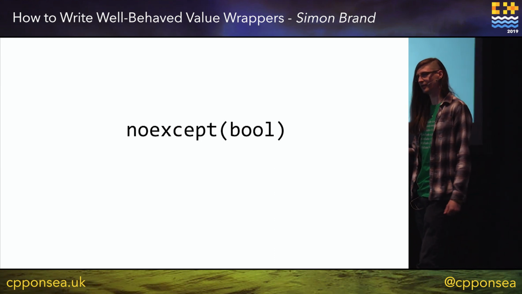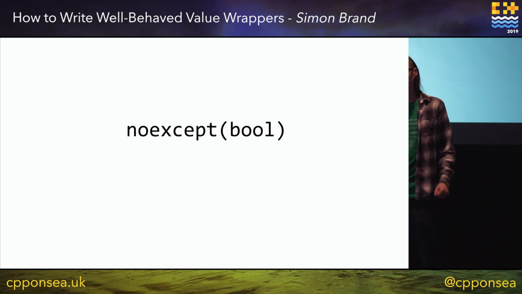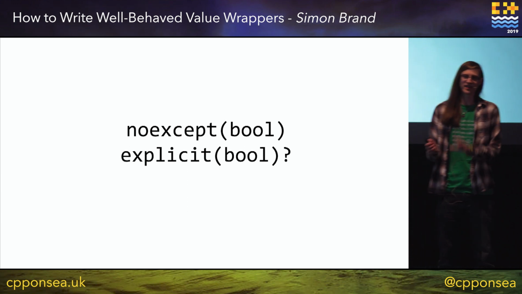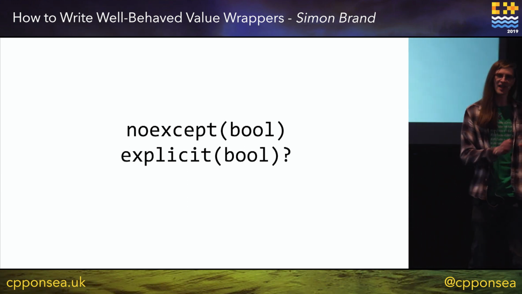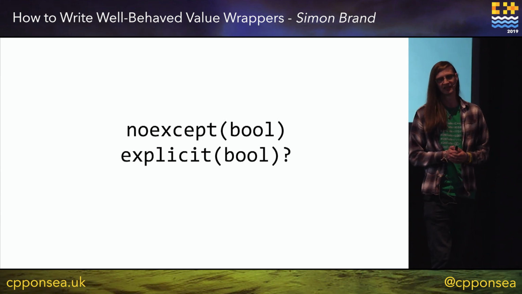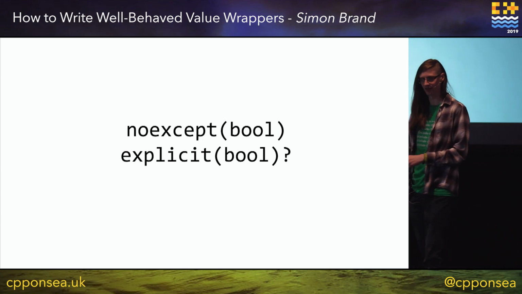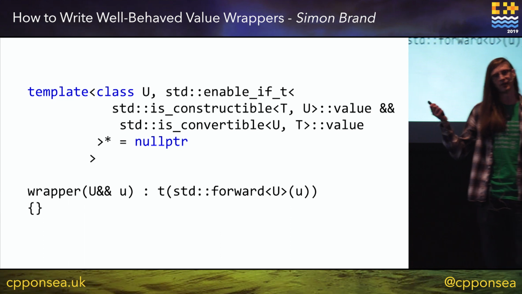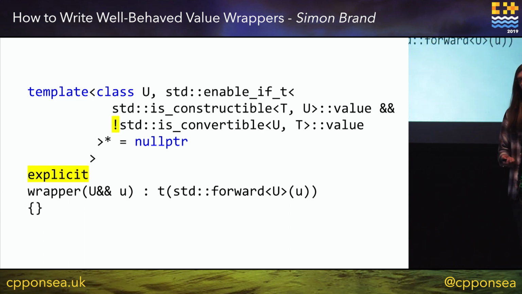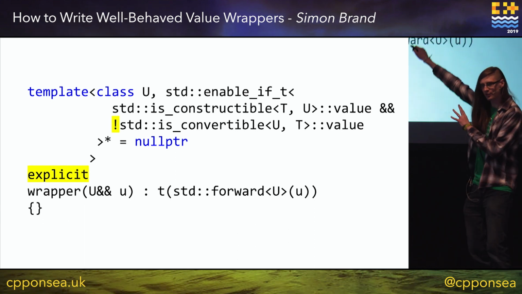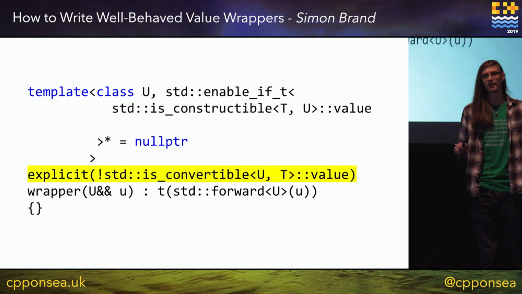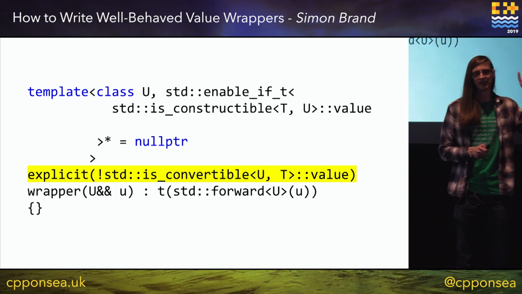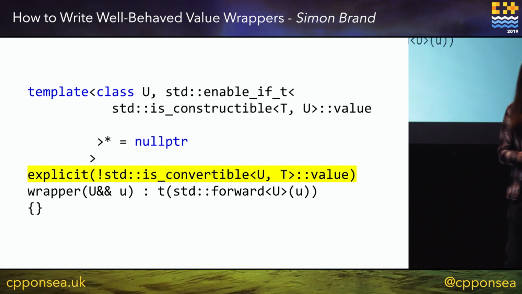So we have noexcept(bool), as I showed you in the noexcept propagation part. Maybe we could have explicit(bool). You know, something which takes a constant expression bool and says, I am explicit if this is true. If this is false, I am not explicit. We can have an implicit conversion here. This seems kind of nice. So we can go from our two overloads, where we had our explicit and our non-explicit, and the only thing which changed was the is_convertible. So we can just move that down into this explicit specifier. And now we have one overload where we previously had two. Does this make sense?